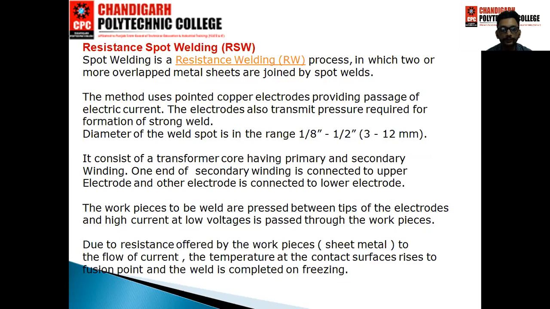It consists of a transformer core having primary and secondary winding. One end of the secondary winding is connected to the upper electrode and the other end is connected to the lower electrode. The workpieces to be welded are pressed between the tips of the electrodes and high current at low voltage passes through the workpieces.